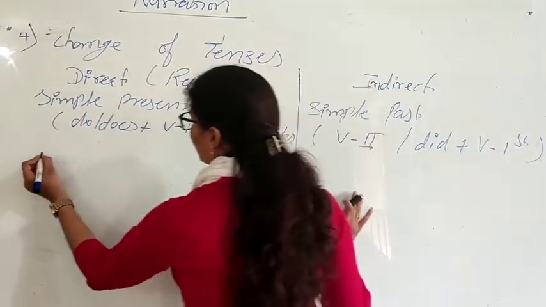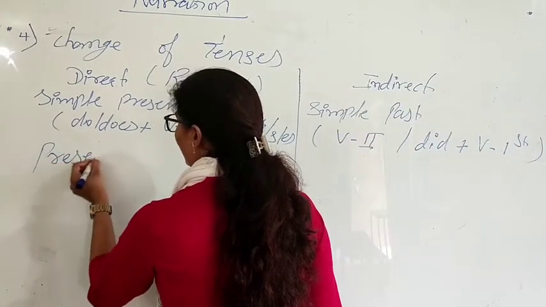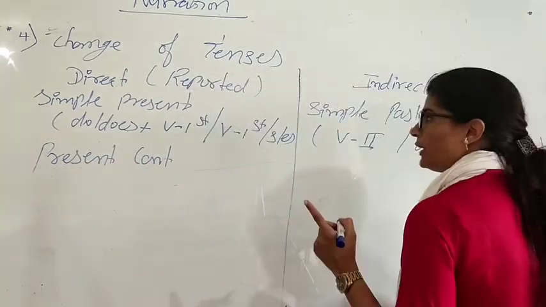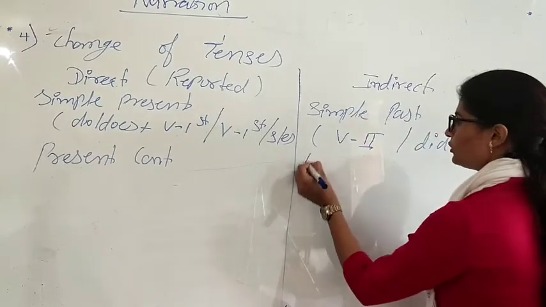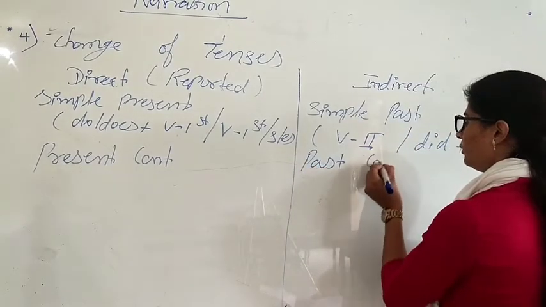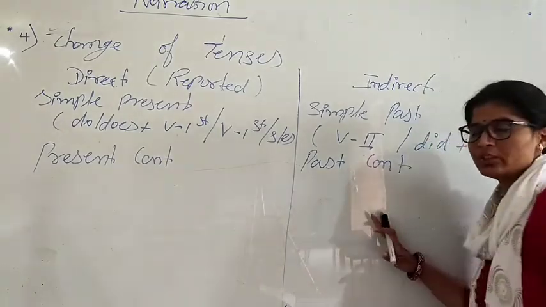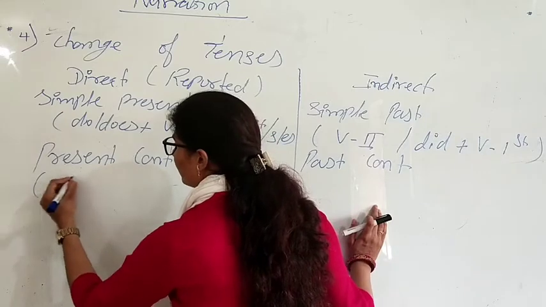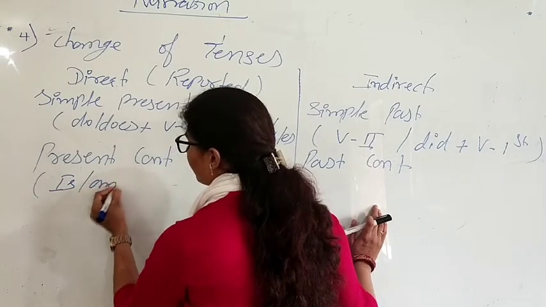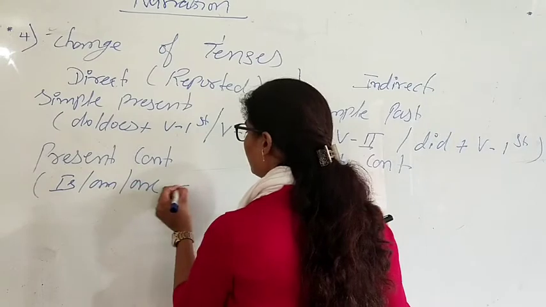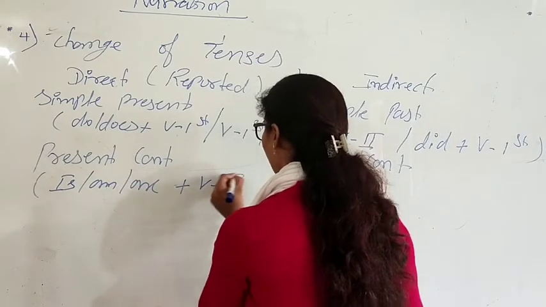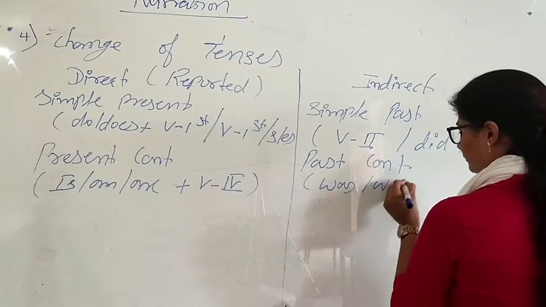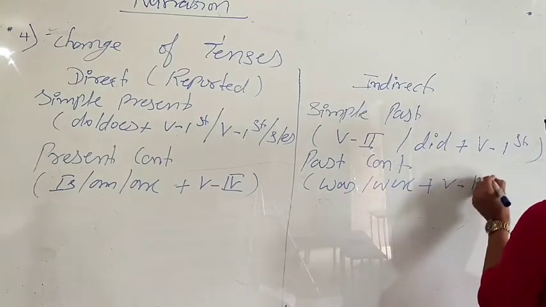Okay, next one is present continuous. If we have present continuous in your direct sentence, then present continuous is going to change to past continuous. See the helping verb of present continuous. Helping verb is is, am, are, and the main verb is verb fourth form. And past continuous is was, were, plus verb fourth form.